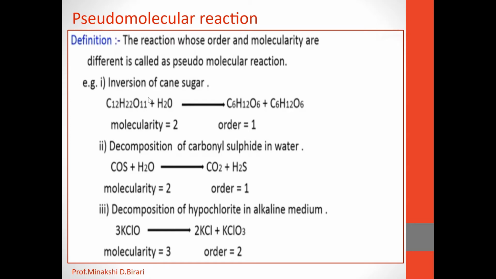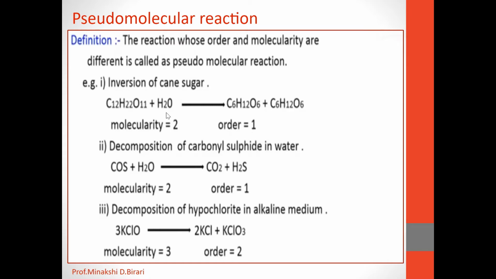So if we consider concentration of reactant A raised to 1, concentration of reactant B raised to 1, the order should be 2. But the order of this reaction is equal to 1.